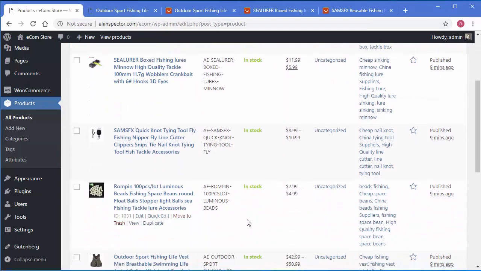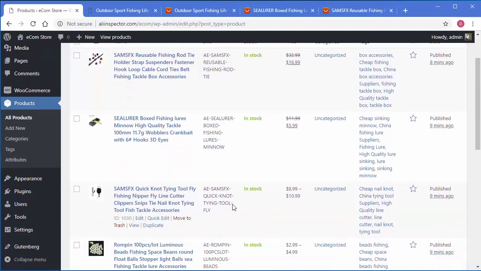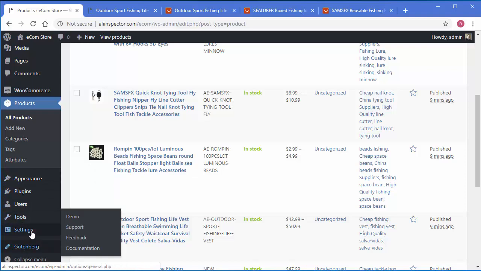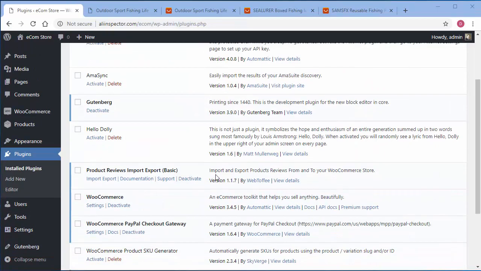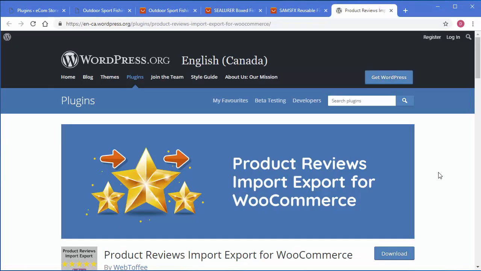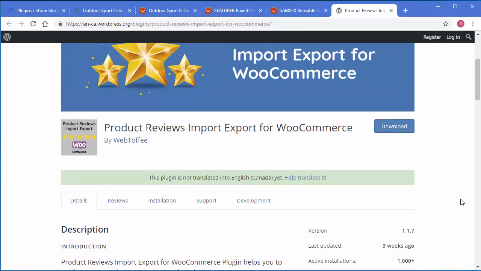Before you can actually import reviews into your WooCommerce store, you do have to install a free plugin. The plugin I am talking about is Product Reviews Import Basic, created by Web to Free. It's a free one, and you can import it. I provide you the link right in the software up here. If you click that link, it'll take you to the product reviews import, export for WooCommerce. This is free. You can download and install it.